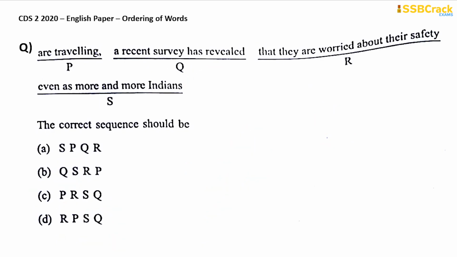Easy. Next one. Art Traveling, a recent survey has revealed that they are worried about their safety even as more and more Indians. Now, look at this option, the part R of the sentence, they. Who are they? This they basically are Indians, okay? So obviously, they will be coming later. This is obviously the reason, the part, okay? So what should be the beginning of the sentence? Even as more and more Indians are traveling, a recent survey has revealed that they are worried about their safety.